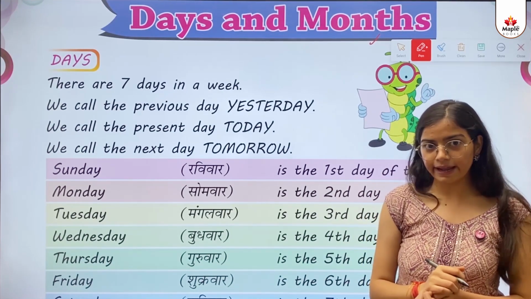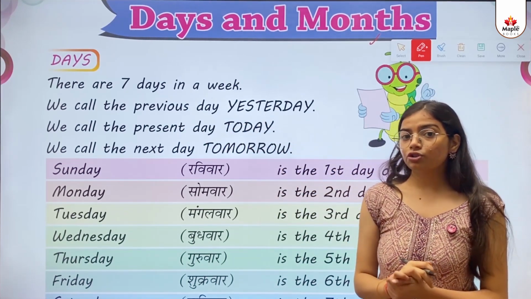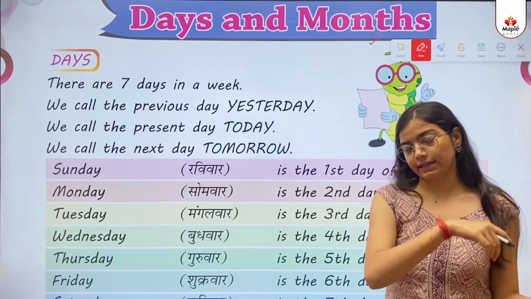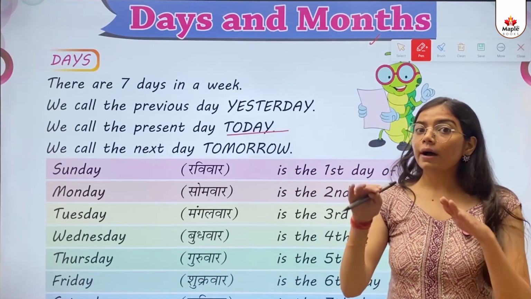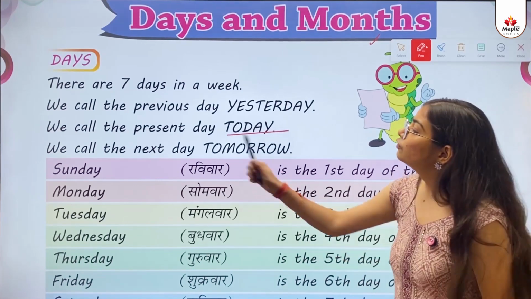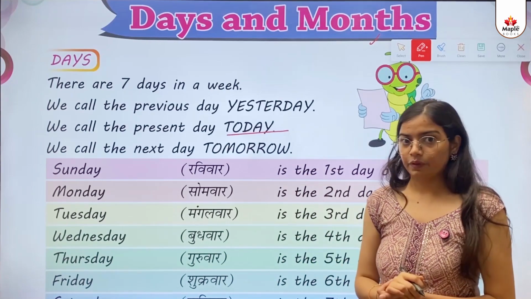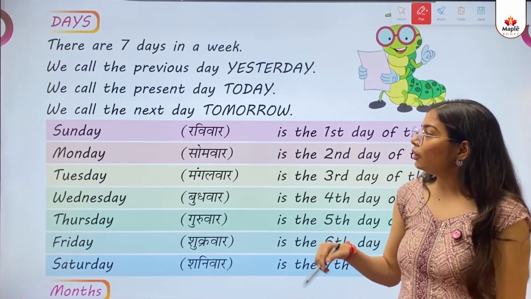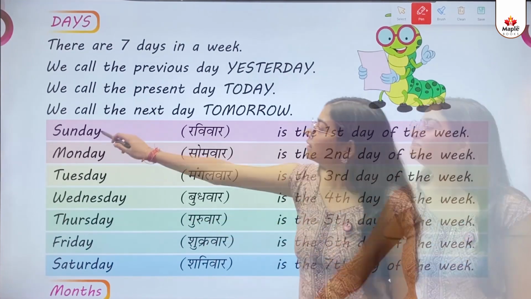7 दिन होते हैं, right? We call the previous day yesterday. जो दिन बीत चुका है, उसको हम क्या बोलते हैं? Yesterday. We call the present day today. जो अभी चल रहा है, उसको हम क्या कहते हैं? Today. We call the next day tomorrow. जो आने वाला कल है, उसको हम क्या कहते हैं? Tomorrow. So kids, now we will learn about the names of the days of the week.